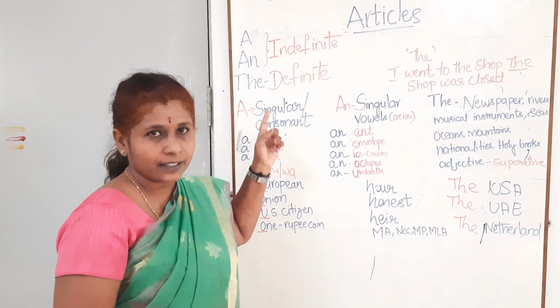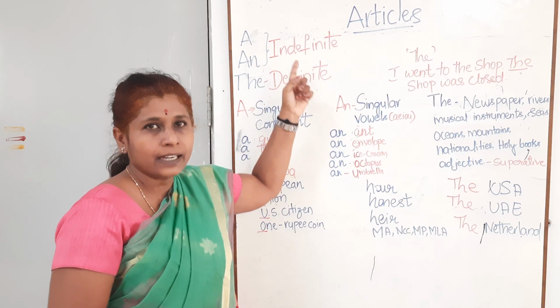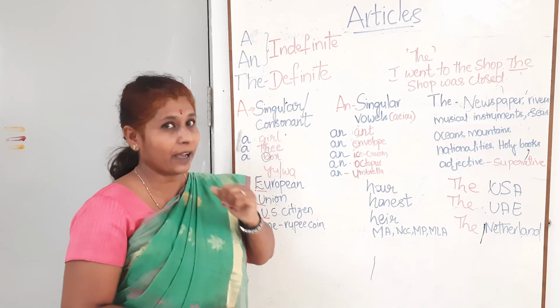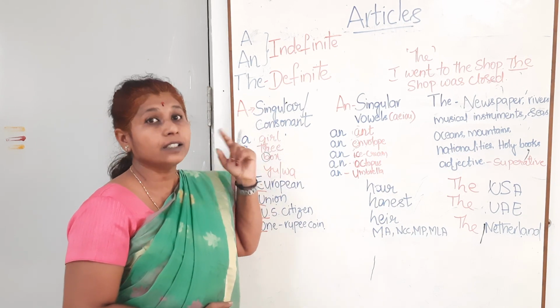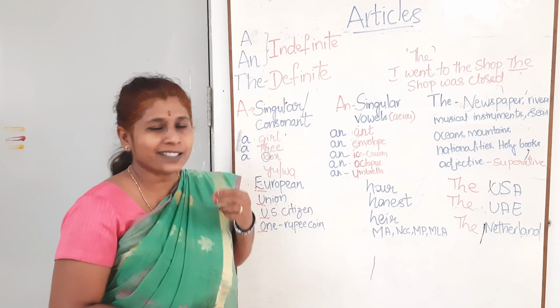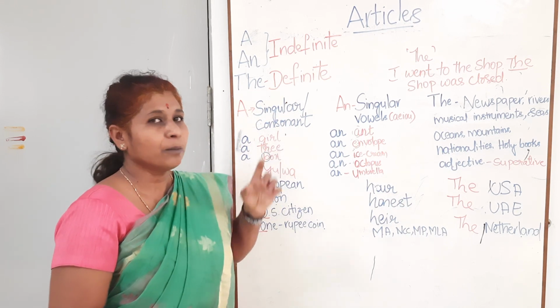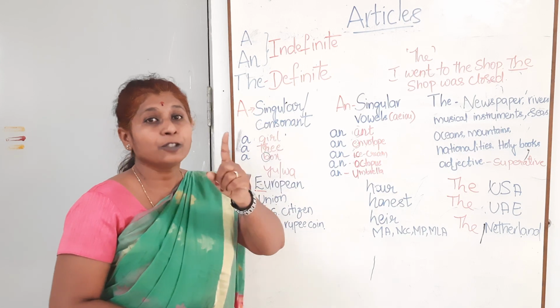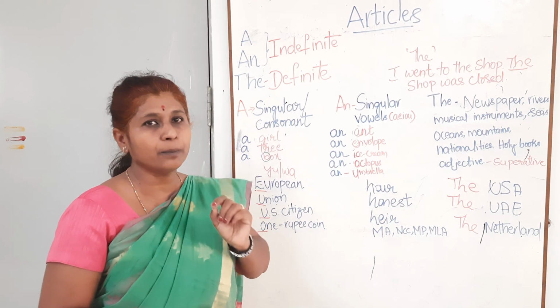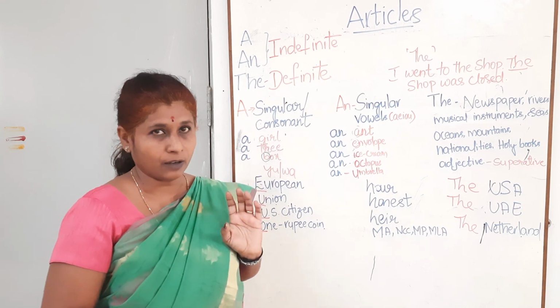So as I said, a and an are indefinite articles. We will take them one by one. First I will take a. When to use it? It's simple and easy. It should be used with a singular noun when the word begins with a consonant sound.